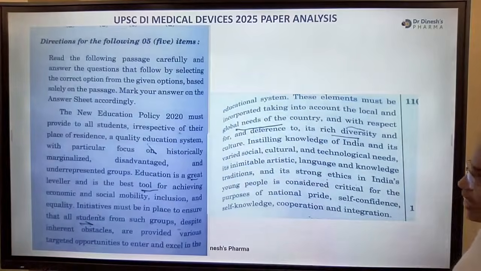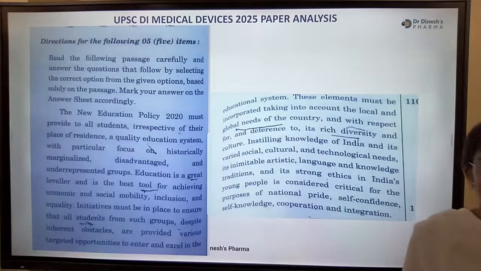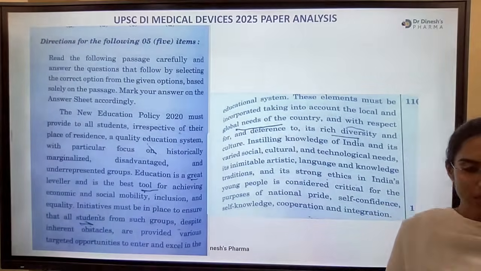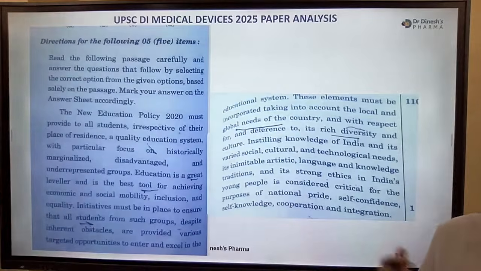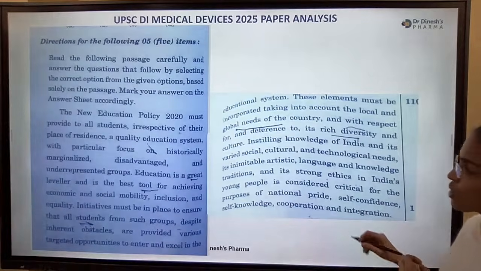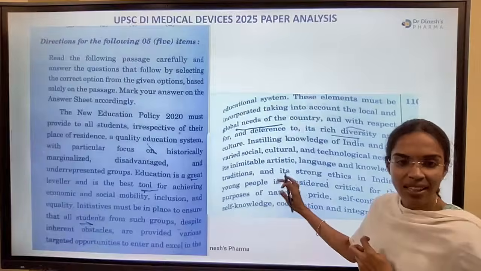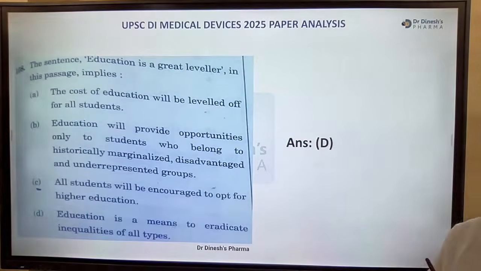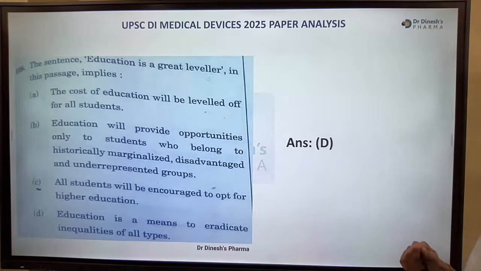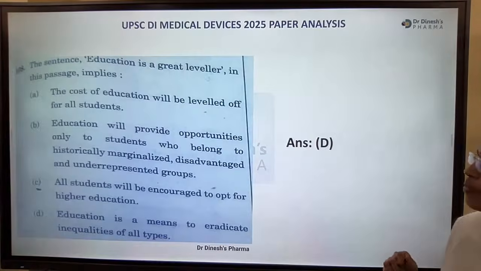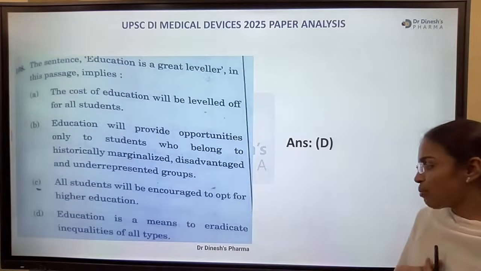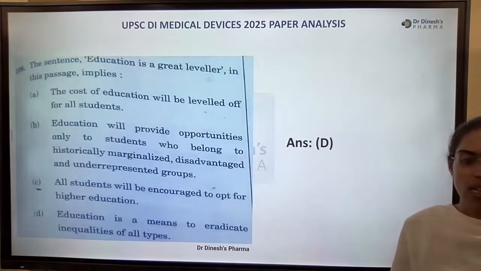Next, there is a passage about the new education policy 2020. We didn't expect a passage in this examination, but that was simple actually. So we'll directly take the questions. Education is a great leveler, in this passage it implies education is a means to eradicate inequalities of all types.